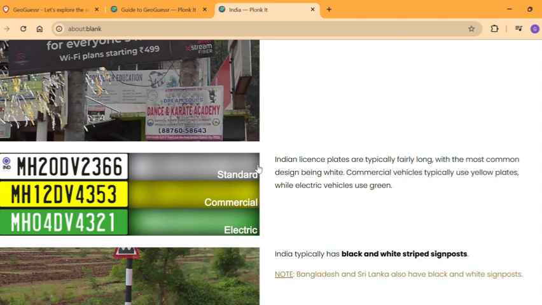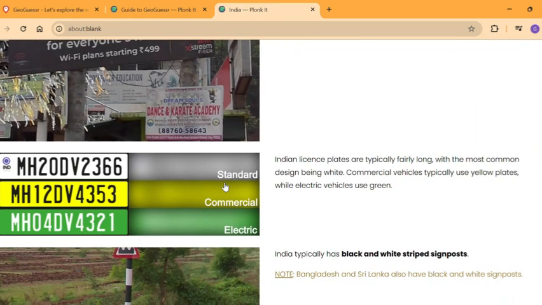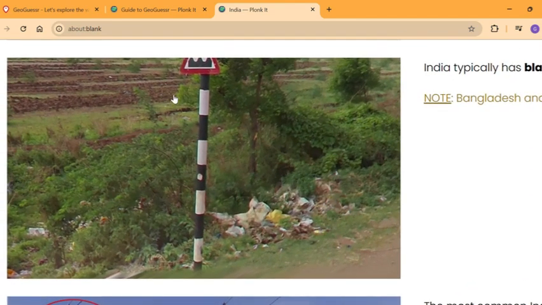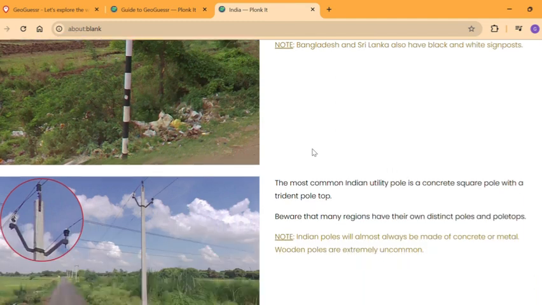They're mostly for standard vehicles, but for commercial vehicles like lorries and auto rickshaws, for example, they use yellow plates on the back and the front. As well as that, electric ones are mostly common in the cities, but these two are pretty common all over India. If you notice these two, you probably have to consider India in your mind. As well as that, we also have black and white striped signposts. We're going to be in India for that as well.